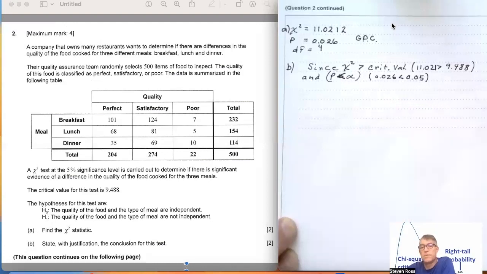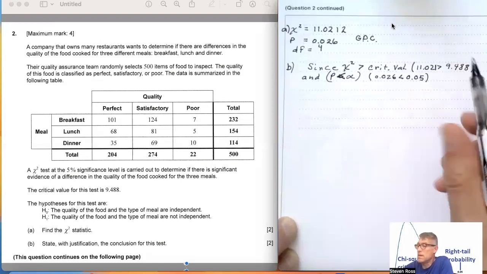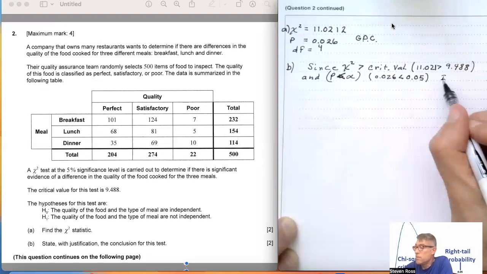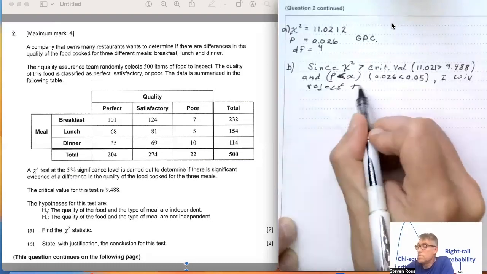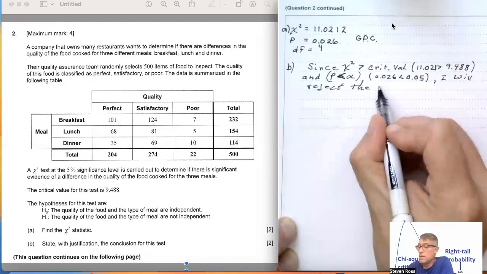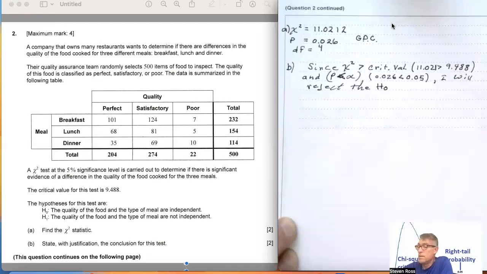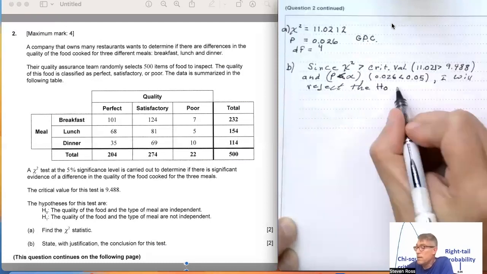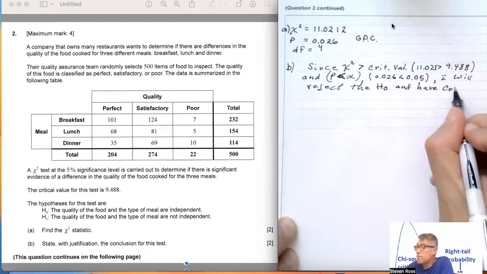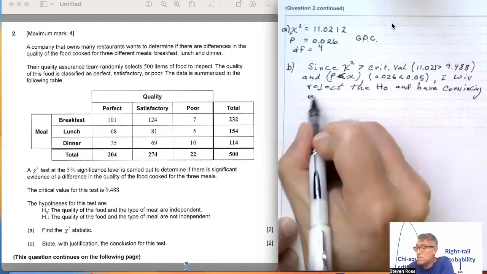All right, so I'm going to say that since those two things are true, since my critical value was less extreme than my chi-square, and because the p-value that I calculated was also more extreme than alpha, it's 2.6%, I will reject the null hypothesis, H0, and have convincing evidence.